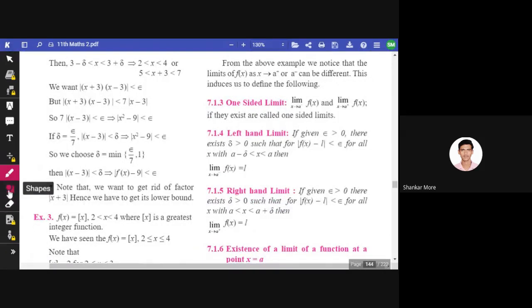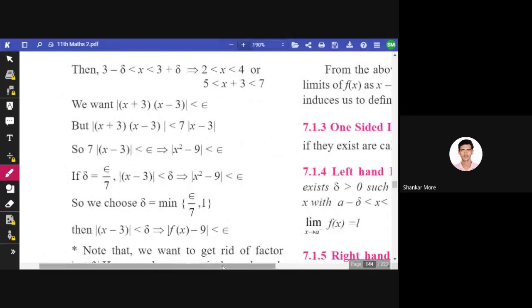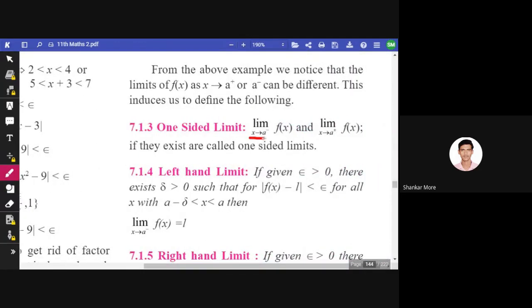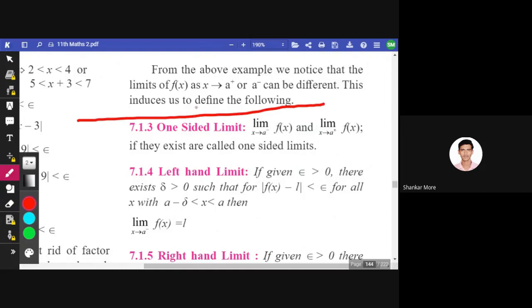Now what is a one-sided limit? Limit x tends to a minus of f of x, and limit x tends to a plus of f of x, if they exist, are called one-sided limits. Now let me just tell you. Okay, so see, if this is a number line, there is a 0 over here. Okay, and it is positive 1 here, it is negative 1 here.